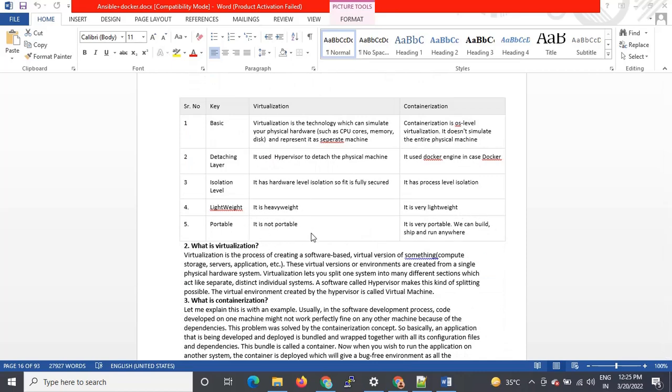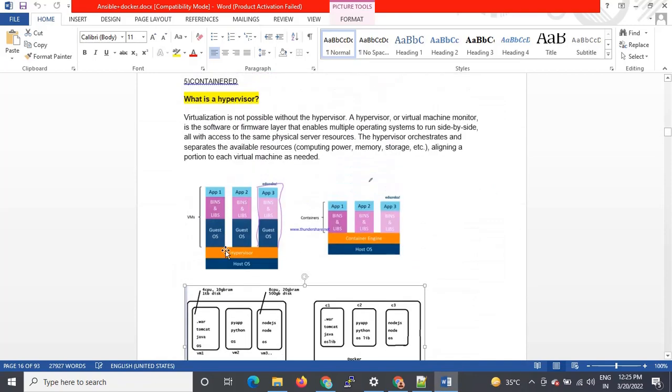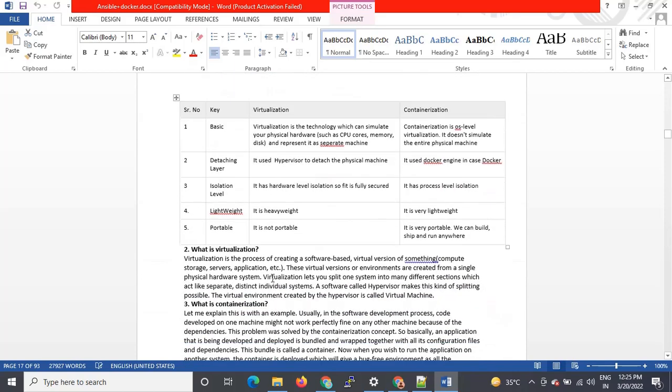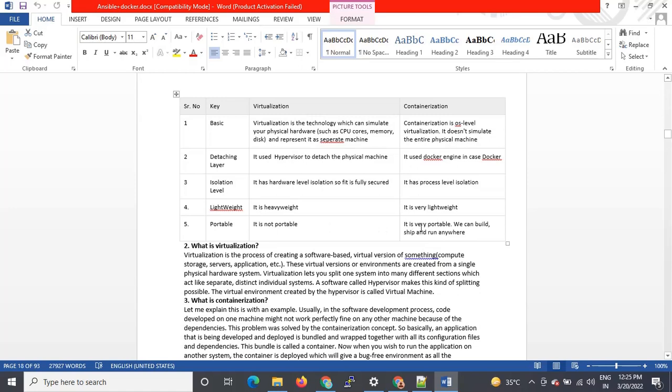Now virtualization is not portable, right? You can see, guys, we cannot move this anywhere. These configurations, the hardware level configuration, we cannot move anywhere, so it is not portable. The same point I am covering now for Docker: it is very portable, we can build, ship, and run anywhere. That is what we call Docker: build, ship, and run anywhere.